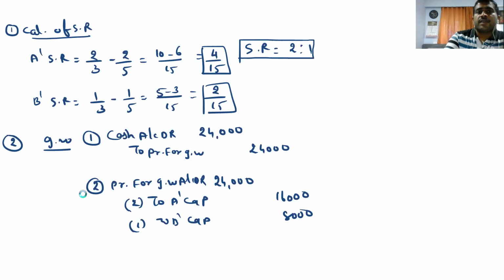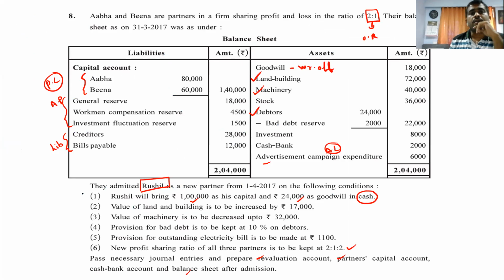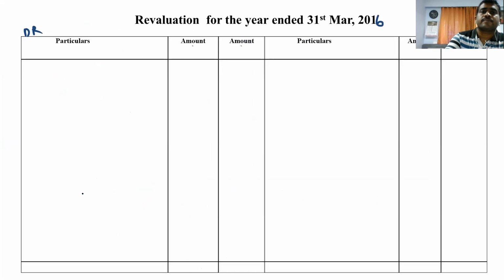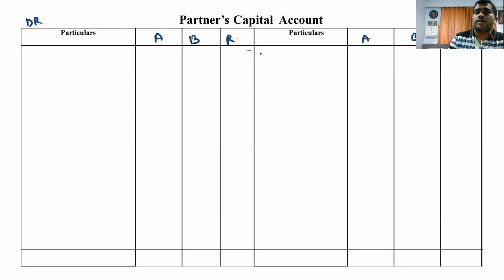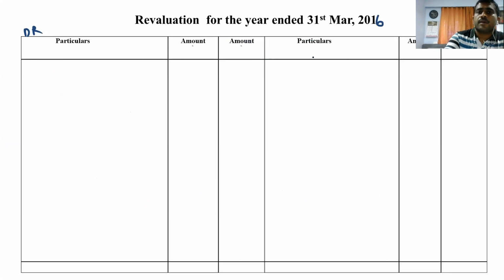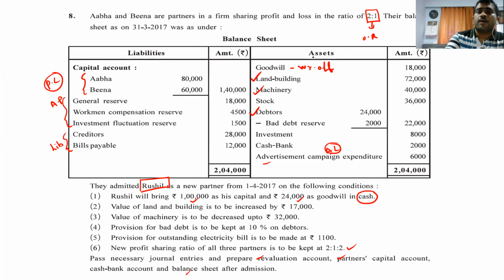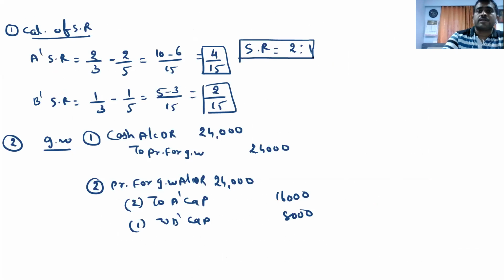The first thing we can see is capital of A and B. So where do we have to go? Partners capital credit side. Partners capital credit side, by balance brought forward. Amount comes to us 80,000 and 60,000. I'm just trying to keep the textbook here so I can easily see the amount, otherwise it becomes very difficult for me. Yes, that is good. So capital comes to 80 and 60.